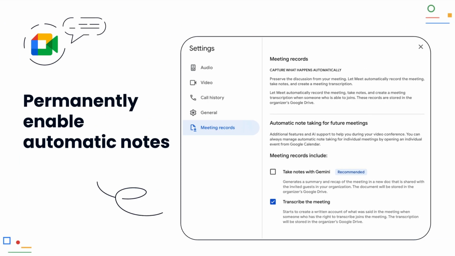Permanently enable automatic notes. There is a new toggle for the Take Notes for Me function in Google Meet. Previously, you had to activate this individually for each meeting. Now you can set Google Meet to automatically take notes whenever you host a meeting. This saves clicks and ensures that no information gets lost in important discussions.